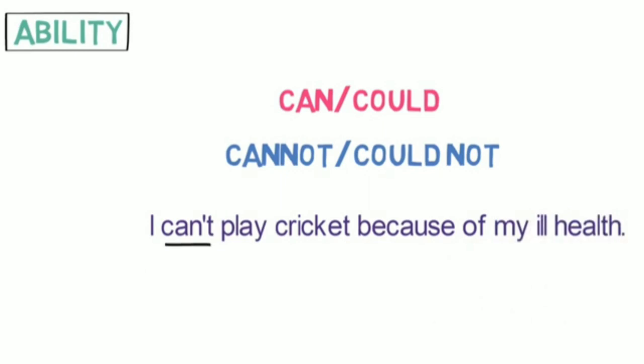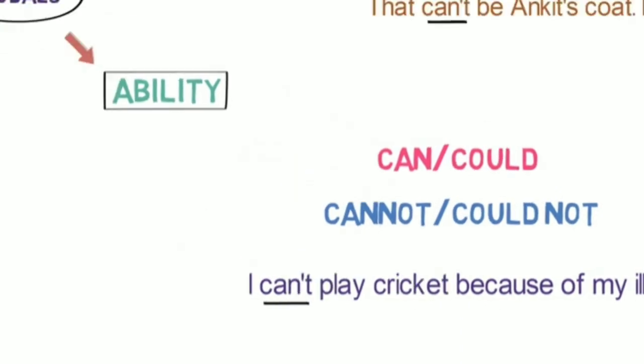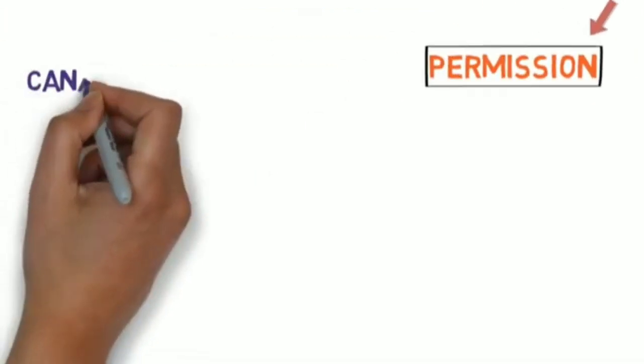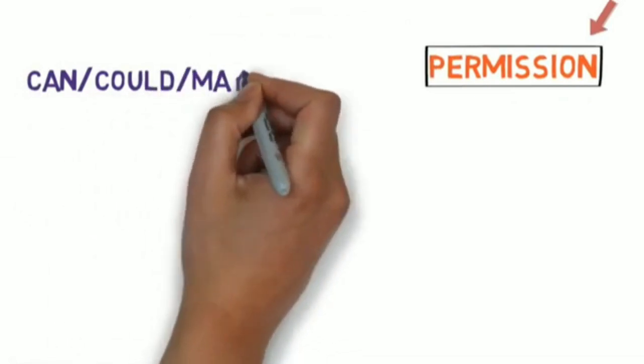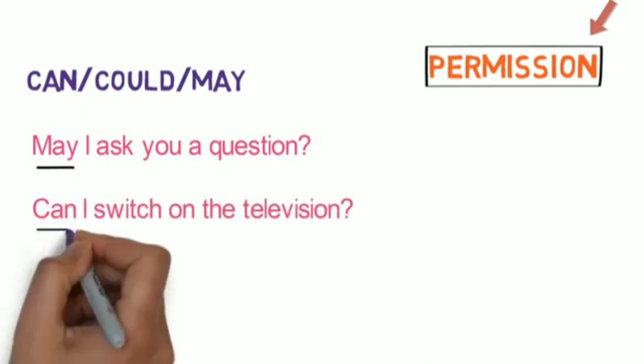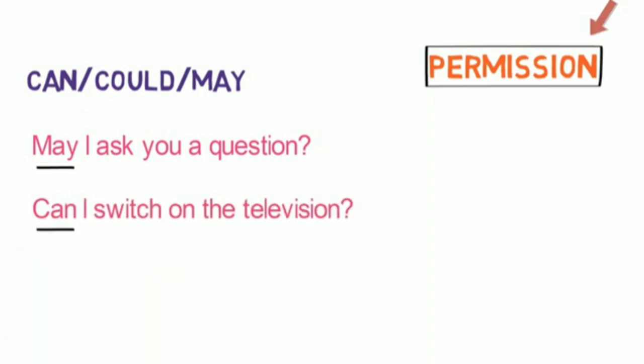Now, let's look into the next expression the modal verb expresses. Permission. We can use verbs such as can, could, and may to ask for and give permission. Let's look into examples of it. May I ask you a question? Here, may is used in a polite manner to ask permission. Let's look into one more example of it. Can I switch on the television? Here, can is used to ask permission.